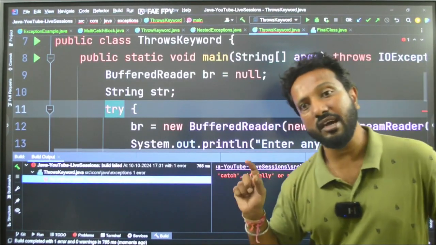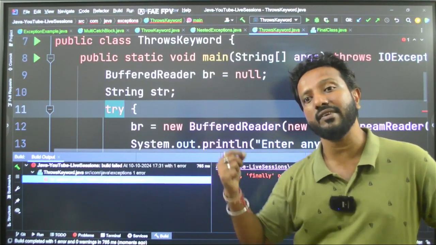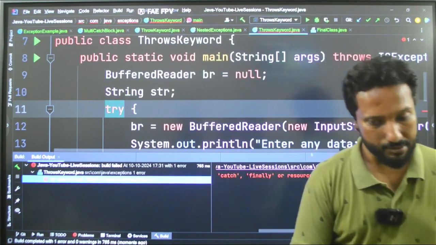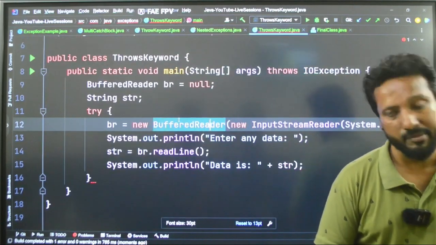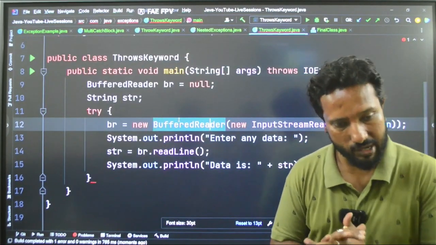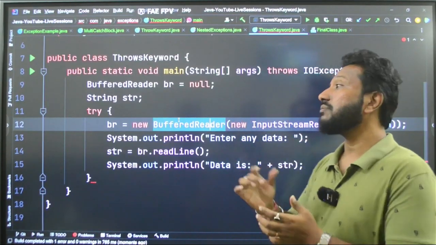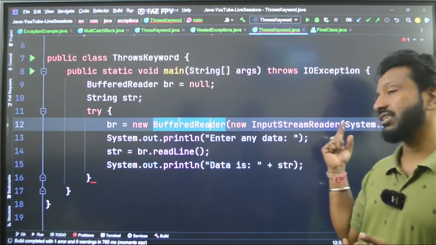So if someone asks you in the interview, can a try block exist without catch and finally? The answer is absolutely yes, it can. Okay, how? That's my point. How will you understand that? The simple and precise point is, what is the resource that you are using here? The resource is our BufferedReader.